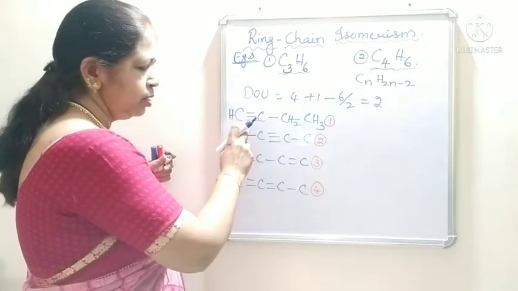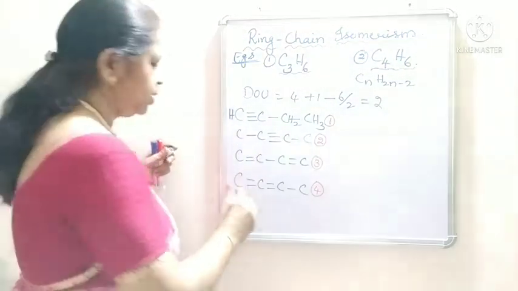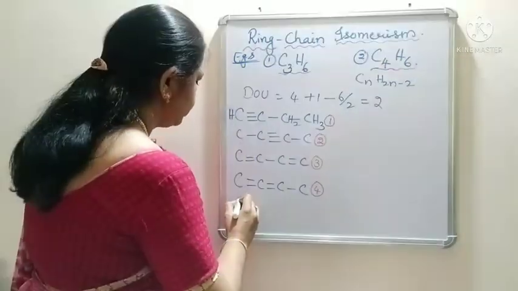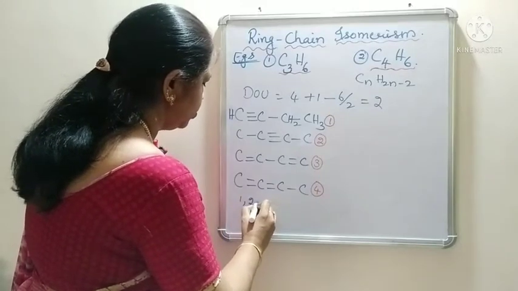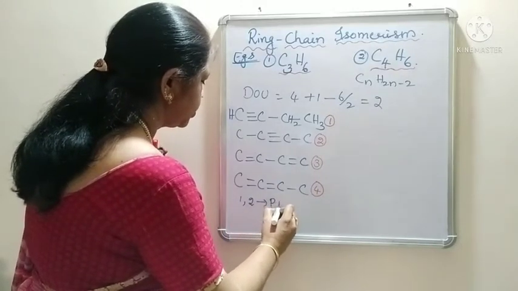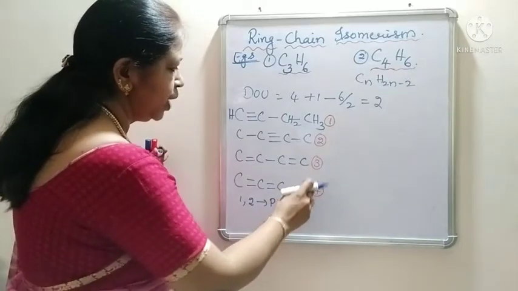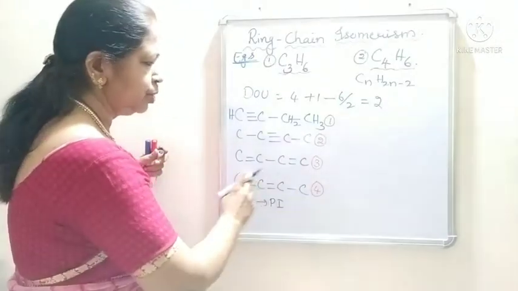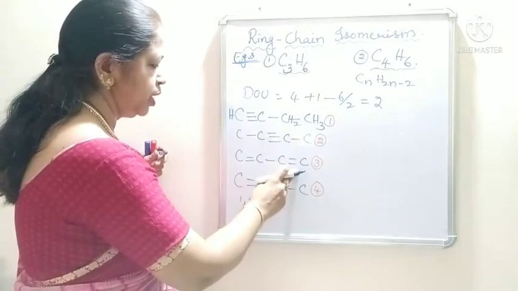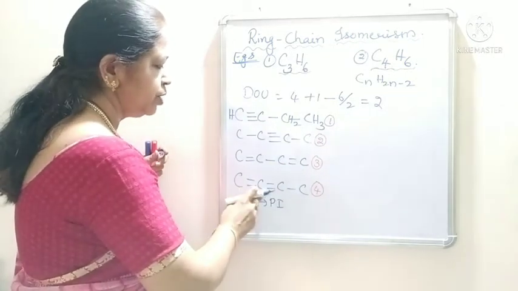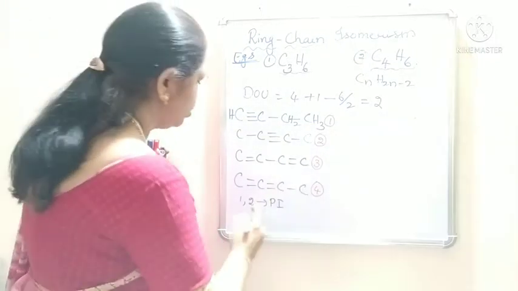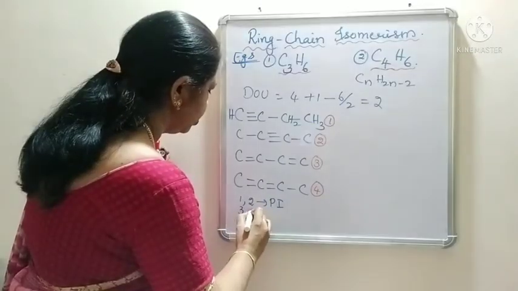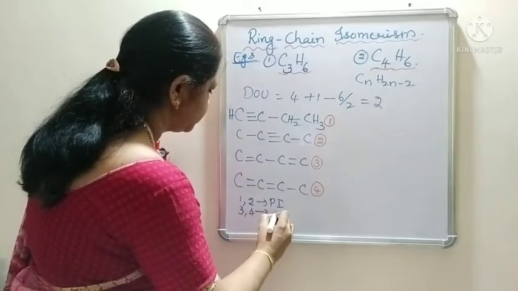Here the triple bond position is different. 2 and 3 are also position isomers. It is 1,3-butadiene and this is 1,2-butadiene. So 3 and 4 are also position isomers.